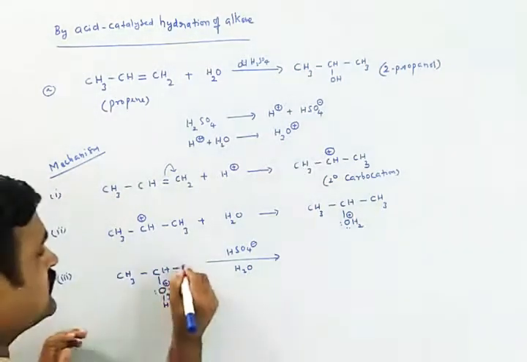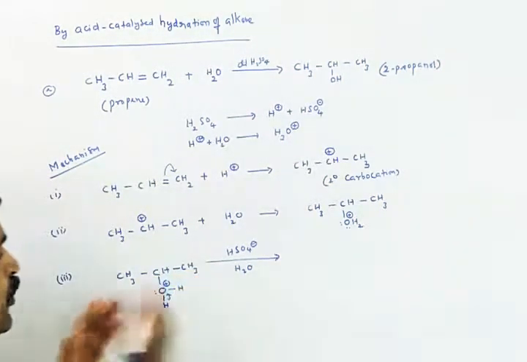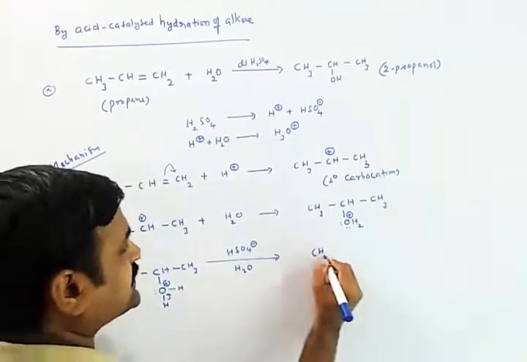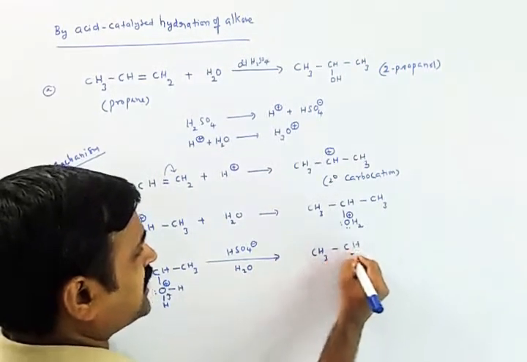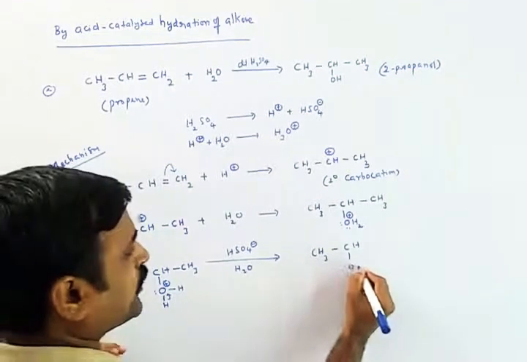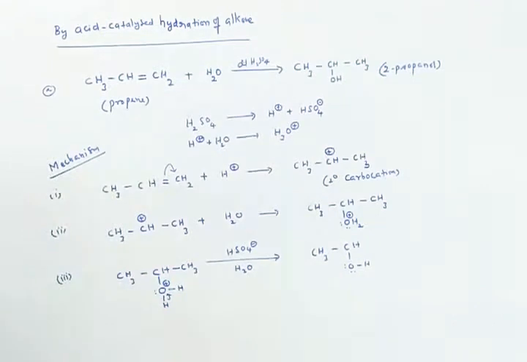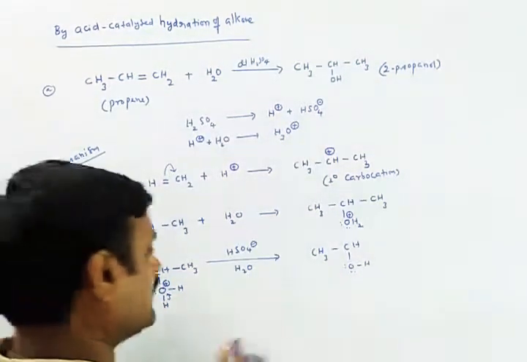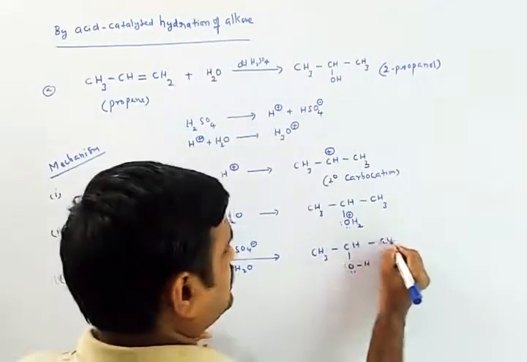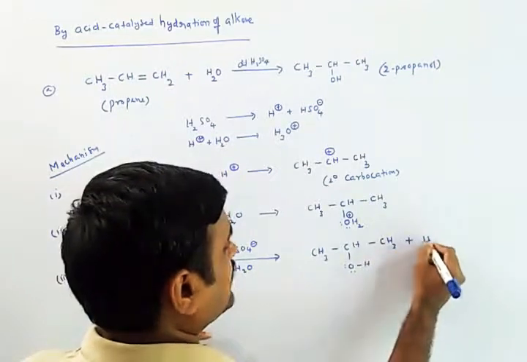So you will be getting a product, that is CH3CH OH, and around this oxygen there will be two lone pairs of electrons as usual for stability. It gives an H plus ion also.